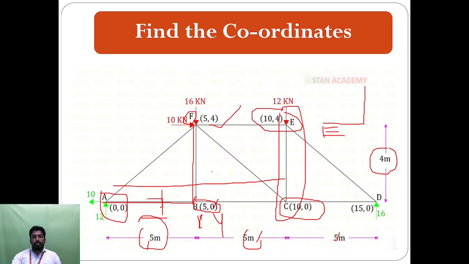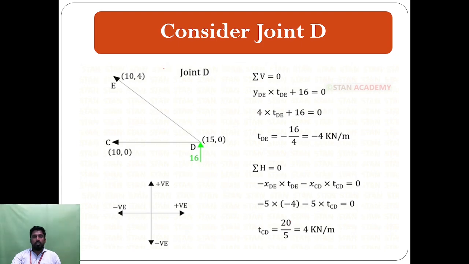First of all we consider the joint D. This is our joint D. One member connects to the C point, and another member connects the D point to the E point, and one vertical force will be acting on the structure. So this is the D joint free body diagram. Here is one vertical force. This is the D coordinates, this is the C coordinates, and this is the E coordinates. From this we can find the tension coefficient of the particular member.